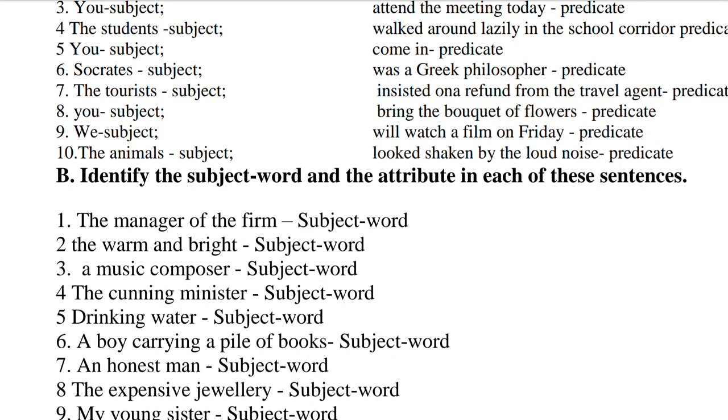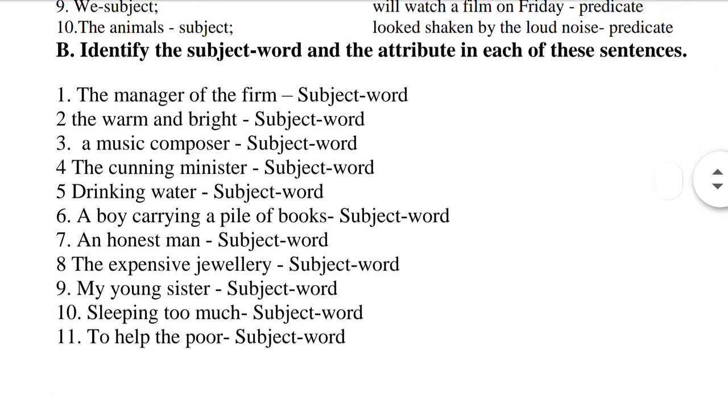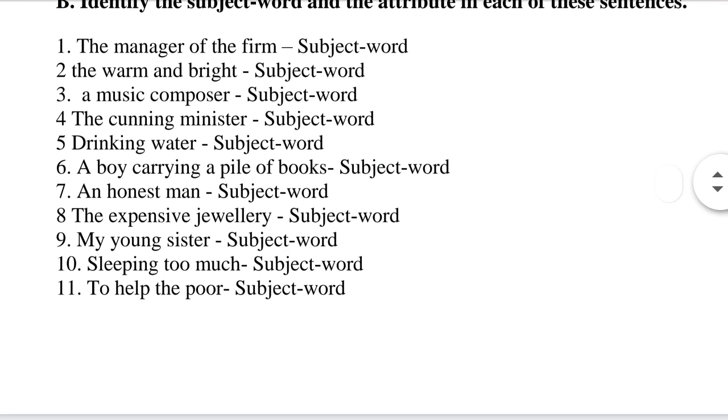So actually the instruction is, identify the subject word in each of these sentences, where the attribute will be removed. Now question number 1. The manager of the farm slipped and fell down the stairs. So the manager of the farm is the subject word.